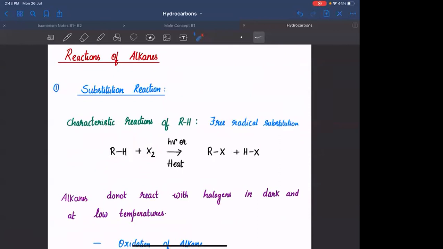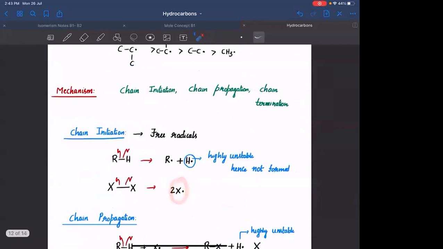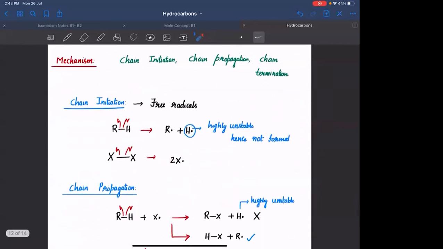I am breaking only one molecule of X2 into two X free radicals. एक free radical को एक हाफ में छोड़ दिया, दूसरा free radical को दूसरा हाफ में छोड़ दिया. Okay, everyone. हमारे पास एक ही X2 है, एक ही, and you can say you are breaking only one X2, which will lead to the formation of only two free radicals. In both the halves of the room, you are having alkane and halogen, दोनों है.